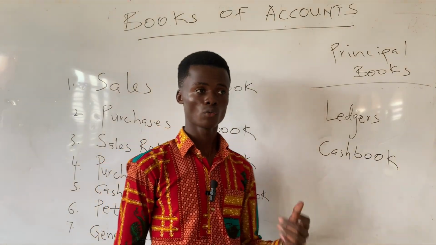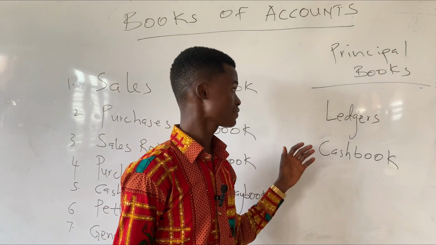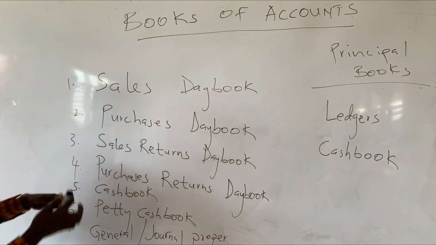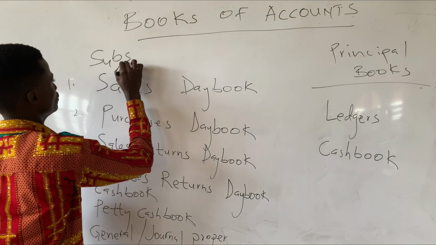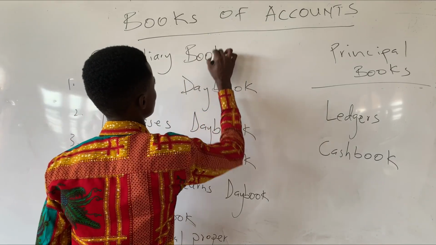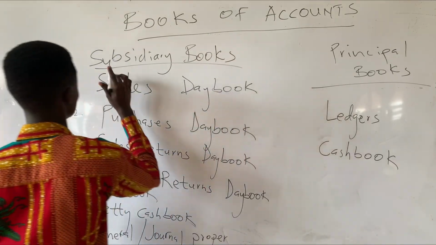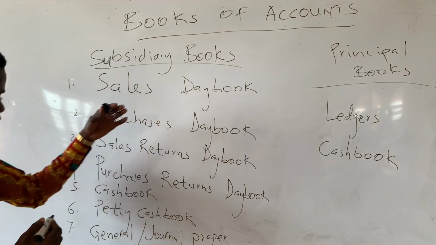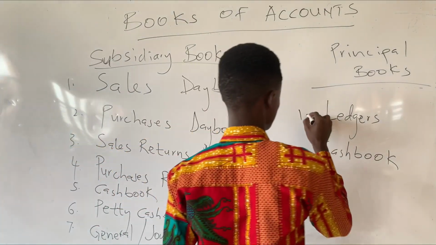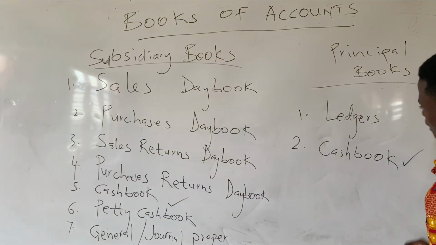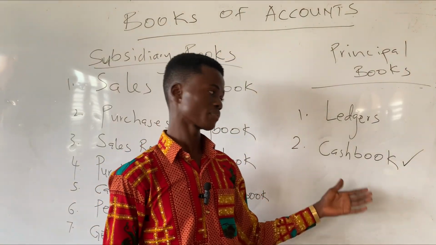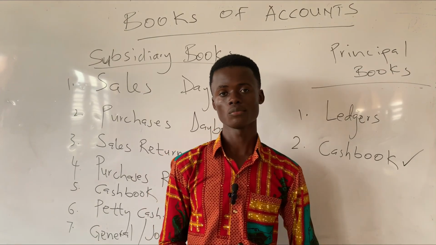But before then, one may ask, why is the cash book classified as a principal book as well as a subsidiary book? Under the subsidiary books, the cash book can be found, same as under the principal books.